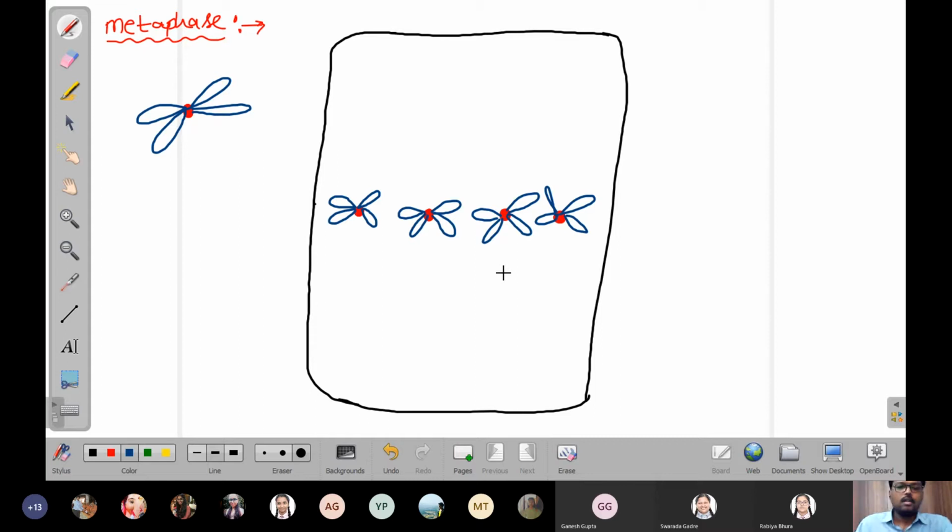Now these are the chromosomes present in the center. This particular area is called the metaphase plate. That means all the chromosomes have come to the center region.